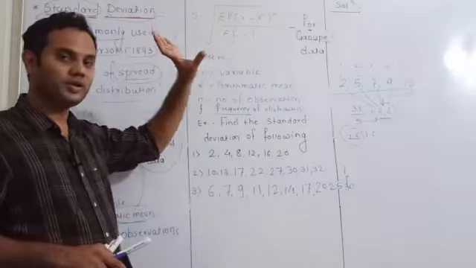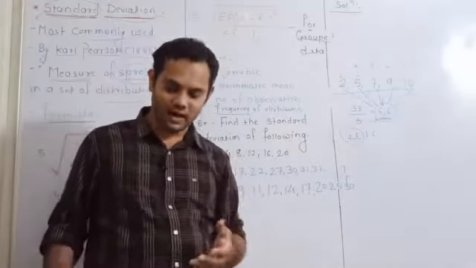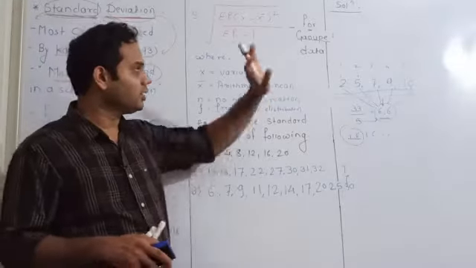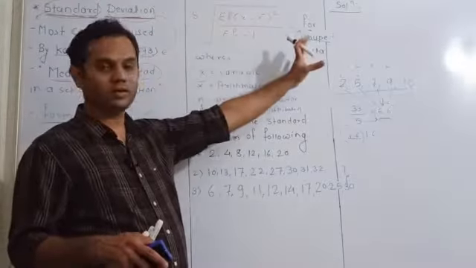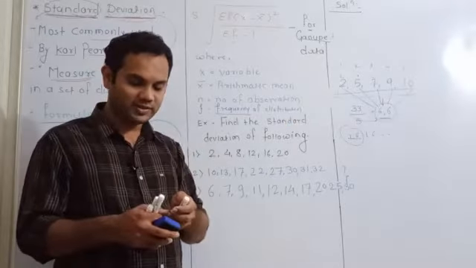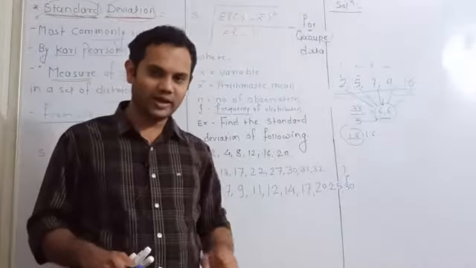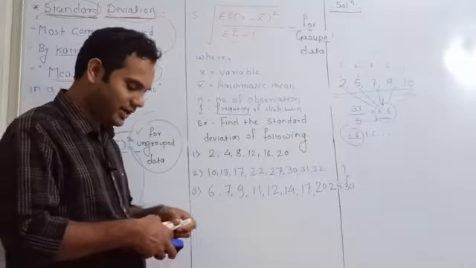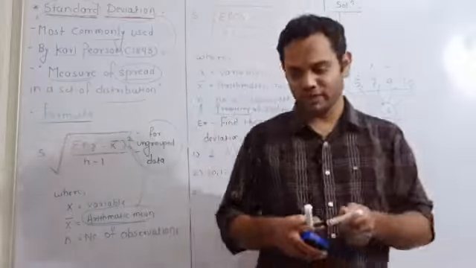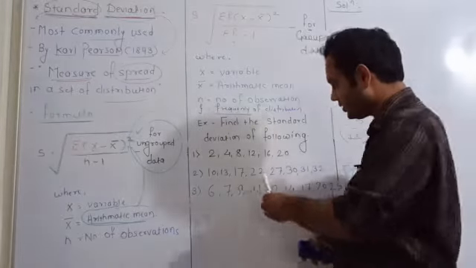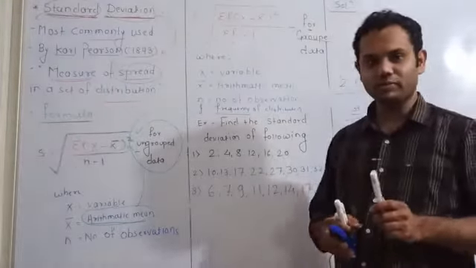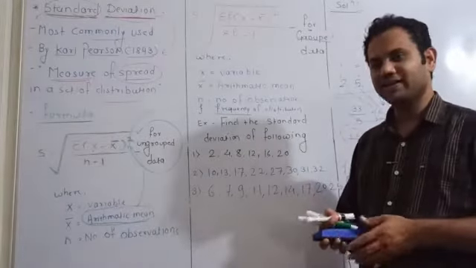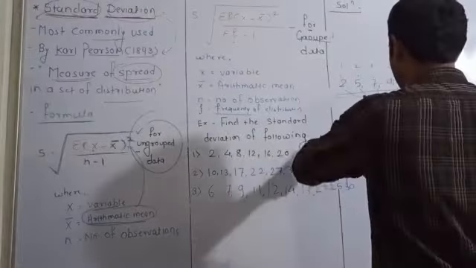In your examination you may be asked to calculate the standard deviation for an ungrouped data set or even for a grouped data set. There are fixed steps by which you can calculate the standard deviation. Here I will take one representative example, and the rest of these two examples you will solve on your own at home, and you can send it back to me on my WhatsApp.